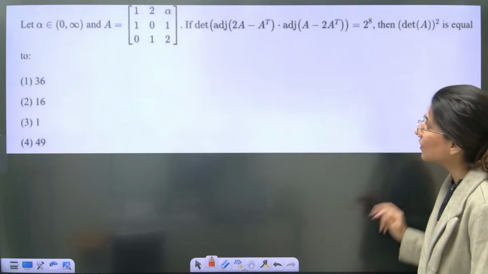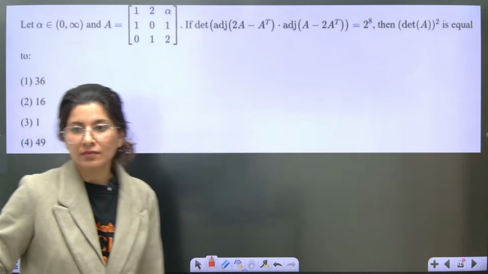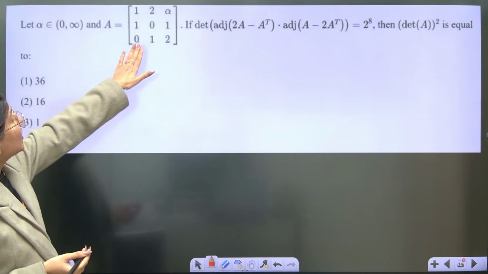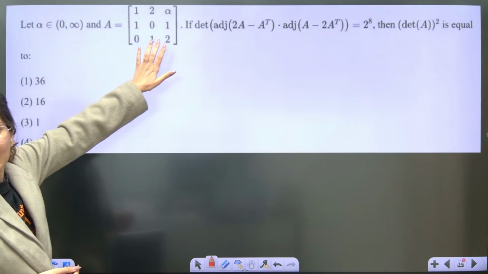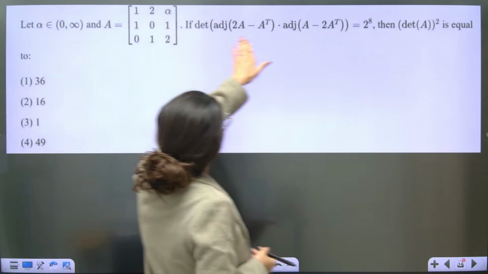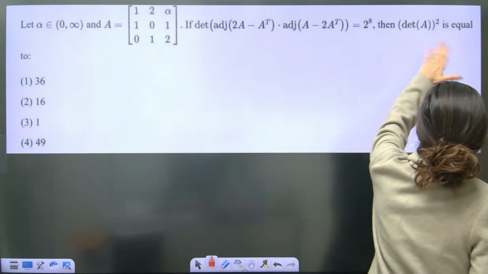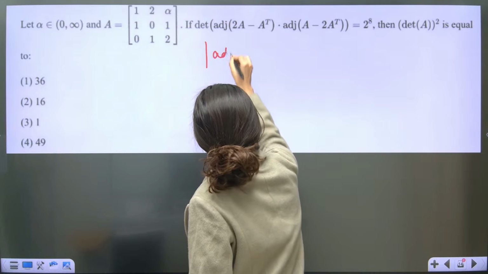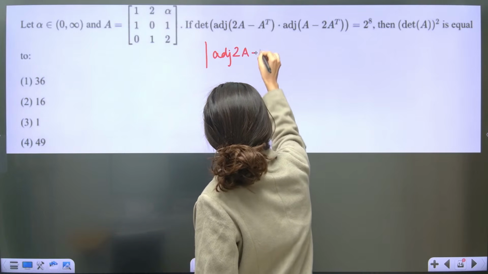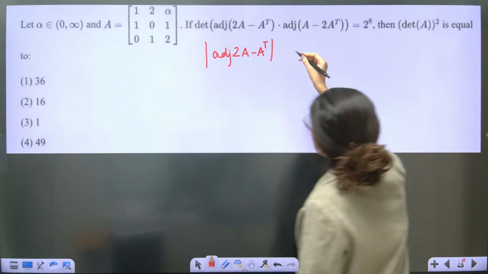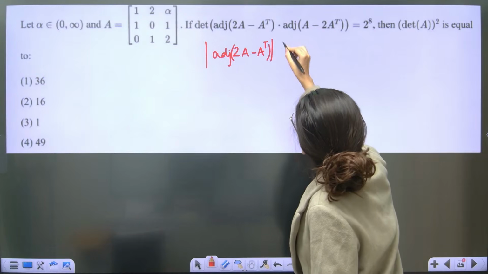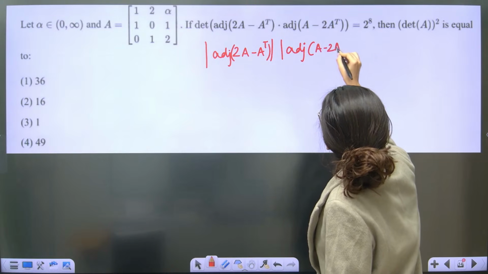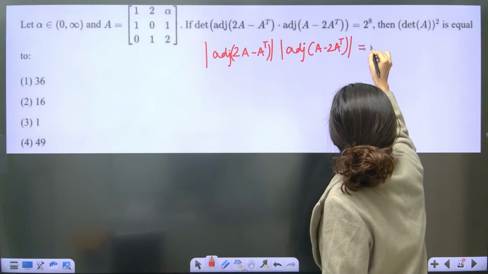Now you are having this question, a different type of question wherein a matrix A is given to you, then determinant of this is given as 2 raised to power 8, and determinant A square is what is asked from you. So understand, determinant of adjoint of 2A minus A transpose. Let me just rewrite this. Okay, so this is how it is. Determinant of adjoint of A minus 2A transpose is equal to 2 power 8.